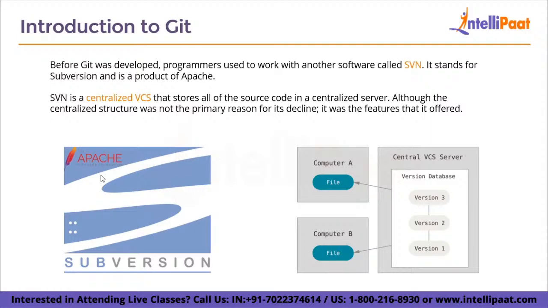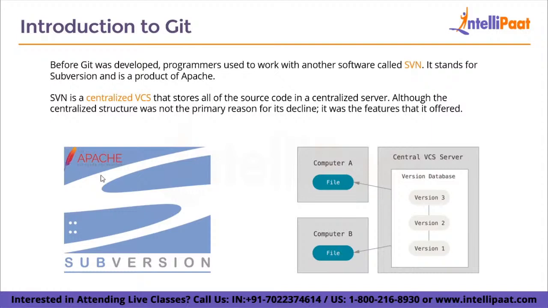SVN is a centralized version control system that stores all of the source code in a centralized server. That is, there will be a centralized server, one particular server which is managed by a company or some body. They will manage it, and all the code base, all the information, all the metadata will be stored on that centralized server, and everyone has to access it from that server. Basically, you'll have to request the data, and then they will serve your requests.